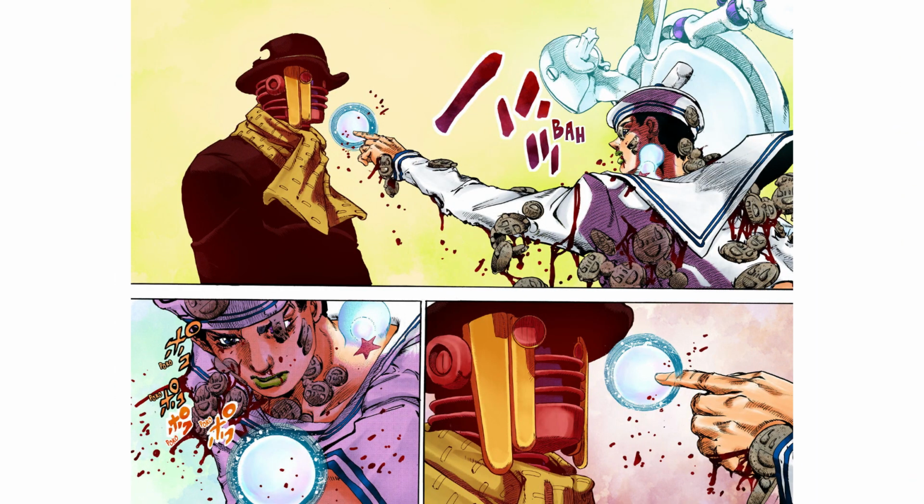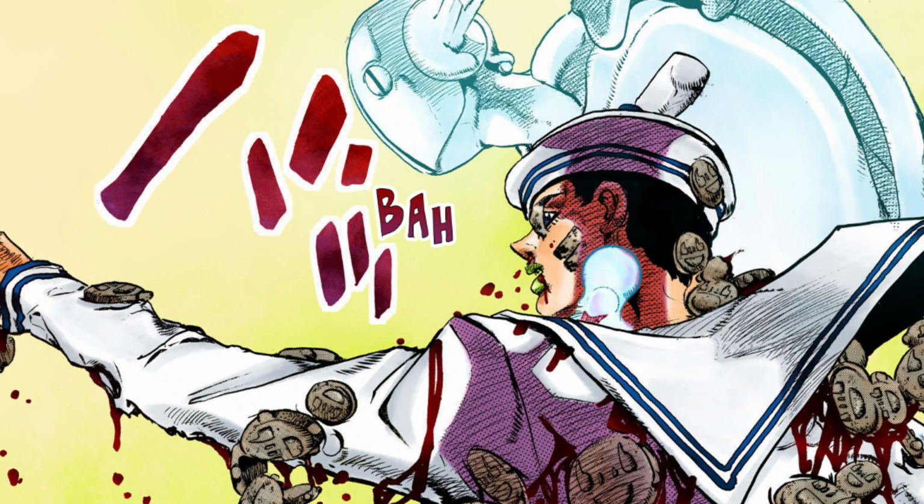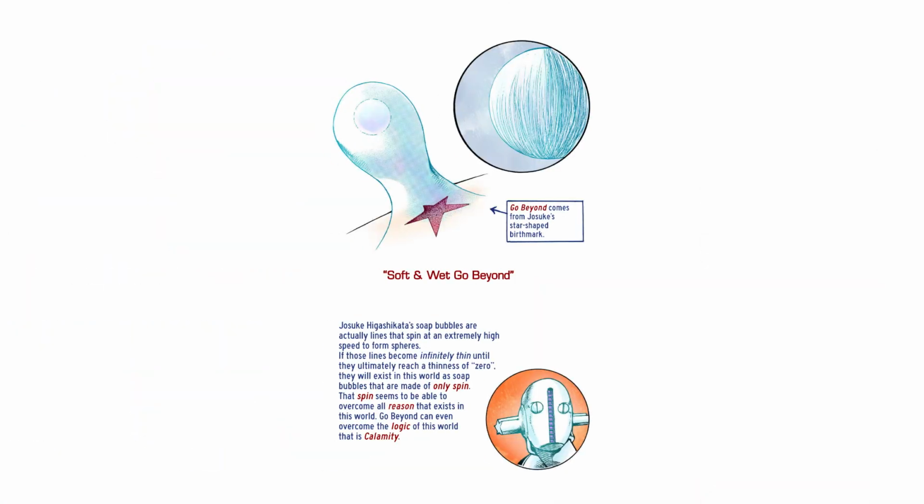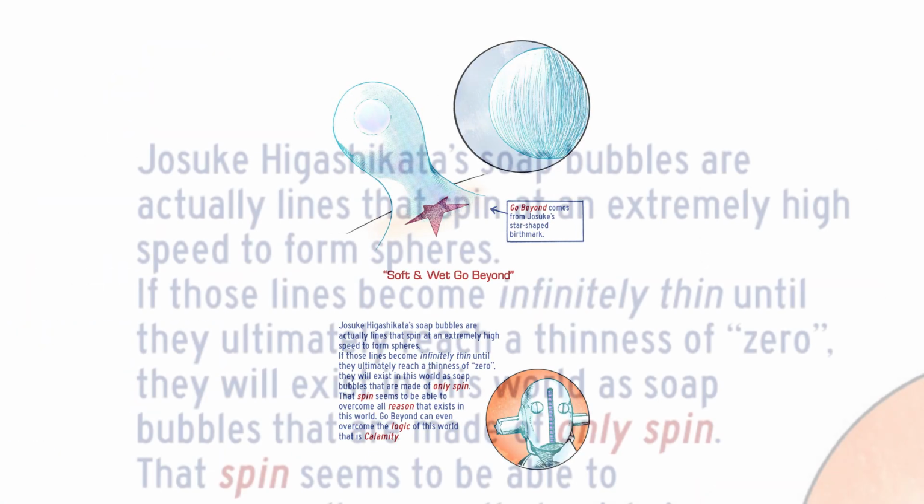Let's take this very famous double spread page, for example. The Go Beyond bubble is the one we see coming from his star-shaped birthmark, while the one on his finger is just a regular soft and wet bubble. I know there are people out there that believe the one on his finger is the Go Beyond bubble, so I wanted to clarify it wasn't. Moving on, let's continue reading what the explanation says.